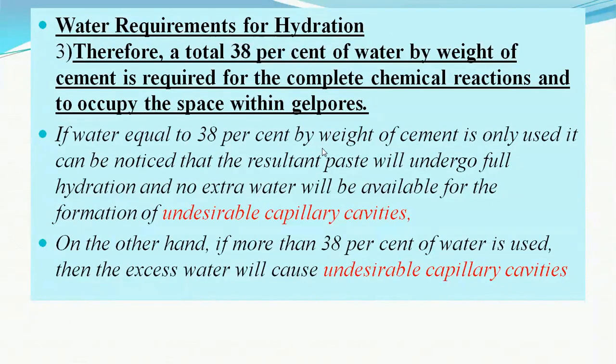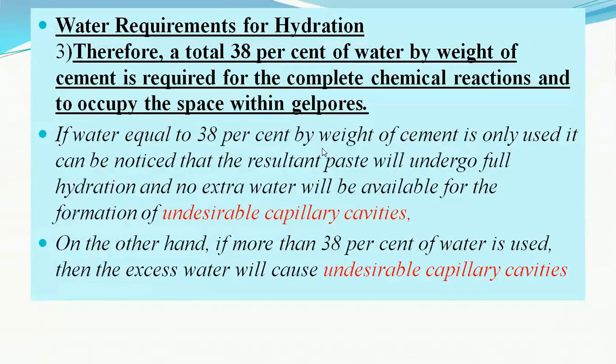So overall water requirement for the hydration of the cement is 38%. This 38% of the water by weight of the dry cement is a must. Not more than this 38% of the water is needed for the chemical reaction. Maybe a certain percentage can be reduced below 38% by using certain additives or admixtures, which may increase the strength and durability, but not more than 38% is desirable.